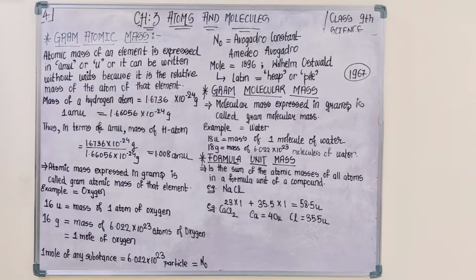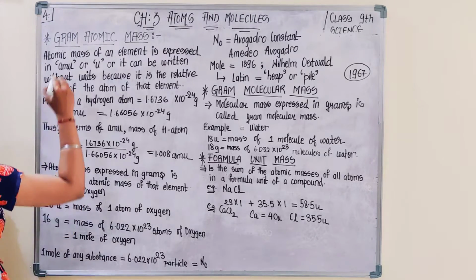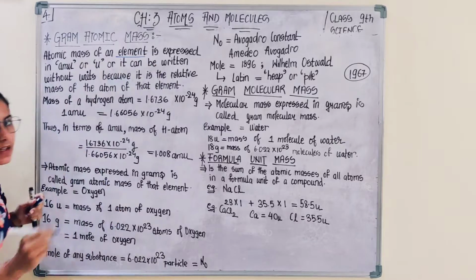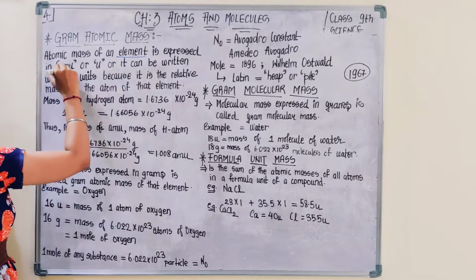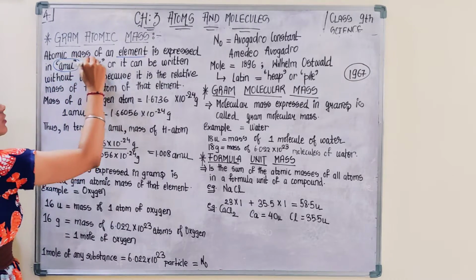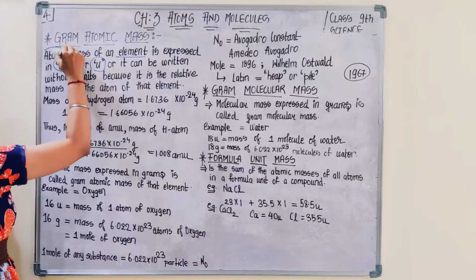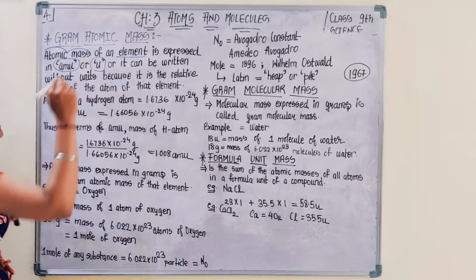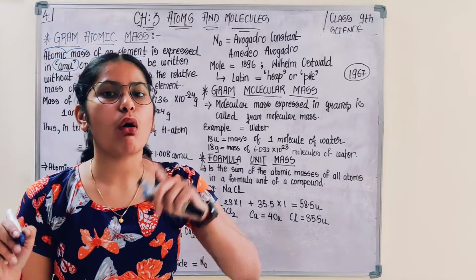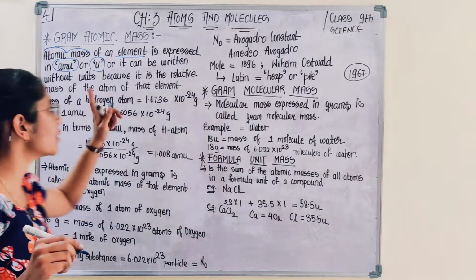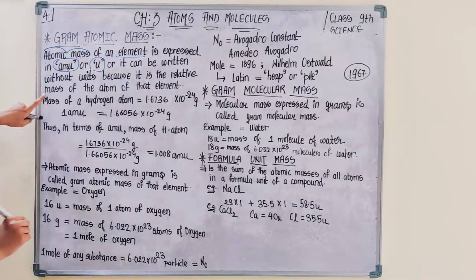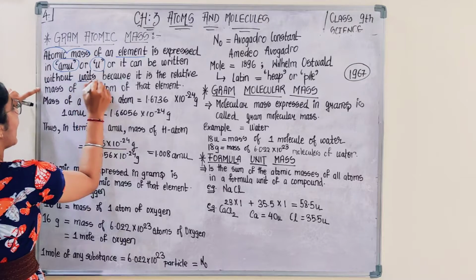So in gram atomic mass, it is the atomic mass of an element which is expressed in AMU or U. If we generally talk about atomic mass, this is expressed in atomic mass unit or unified mass, AMU or U. Or it can be written without any units.